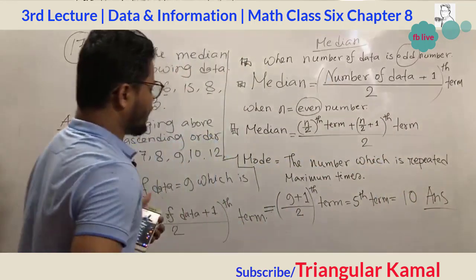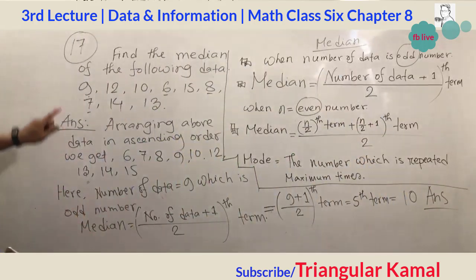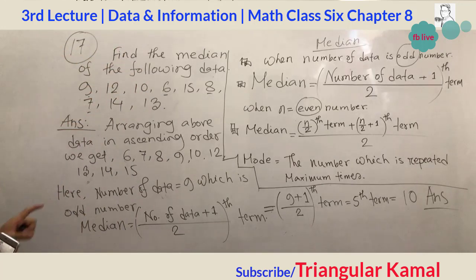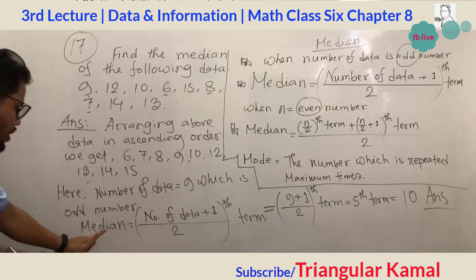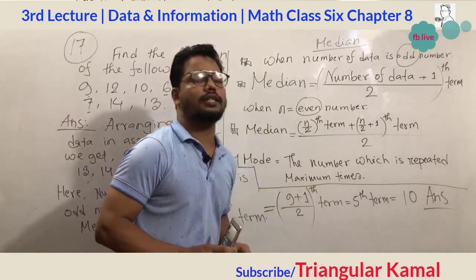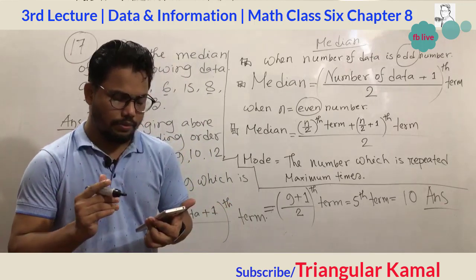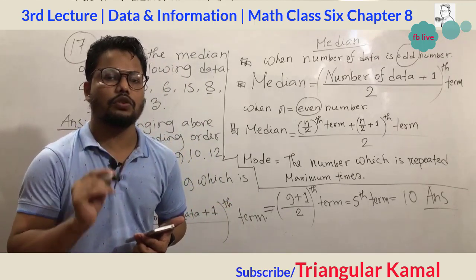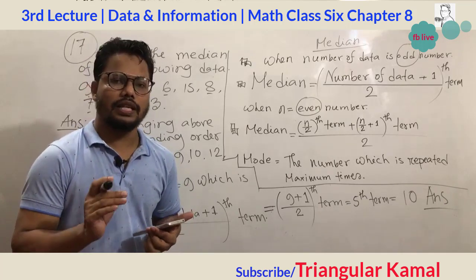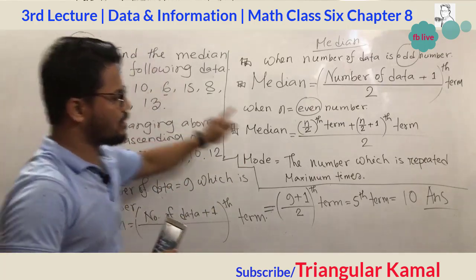My dear students, so give attention here. Question number 17: find the median of the following numbers. I think this is clear to all of you. Just using the median formula for odd number, finally we get 10 as our result. Is it clear to you? If you have any questions, please comment. I will review your comments now, then I will answer as per your demand. My dear students, please comment. Is it clear to you or not? Question number 17, find the median. Is the answer 10?